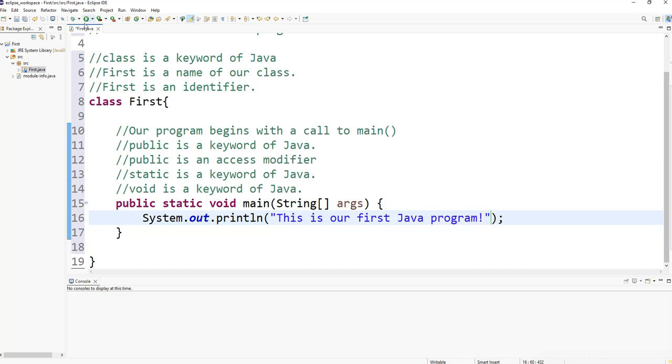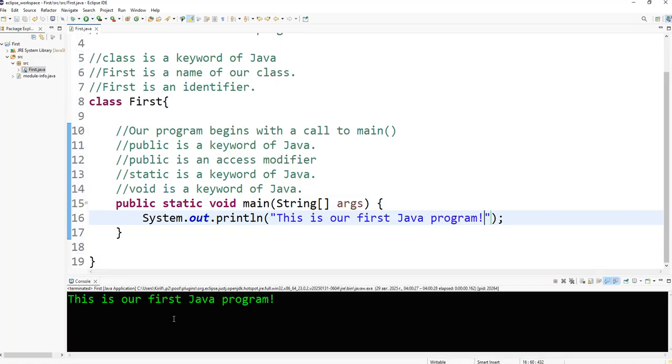Let's compile our program and run it. Oh, it's very good. We can see on the console screen that the string we have passed to our println method is displayed on this screen. This is our first Java program. So let's discuss the 16th line.